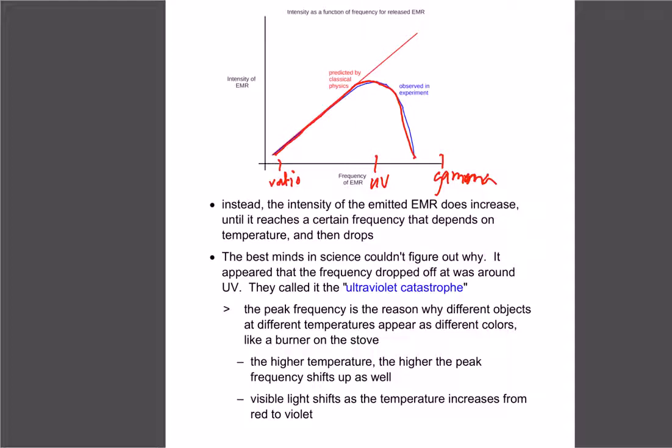If we had more intensity, it would just shift that one way or the other. And if we increase the temperature, the higher the temperature, the higher the frequency, and we actually get a visible shift in color, from the red end of the spectrum towards the violet end. That's why when you turn on the electric element on your stove and it gets hotter and hotter, it gets brighter and brighter red, or it turns to almost a yellowy color. Or if you think of a campfire, once it's burning, it starts reddish, goes to a yellow, and eventually it might even get to a blue color, or even white hot. It might get hot enough where it just looks like a white glow off of it. So that explains why, as it hits certain temperatures, we get a certain level.